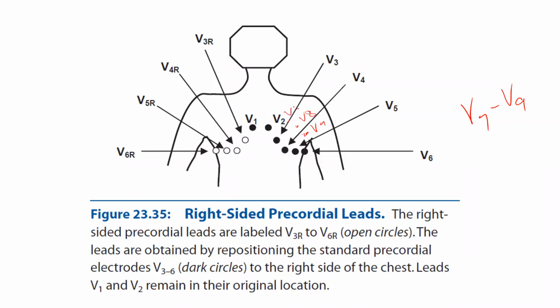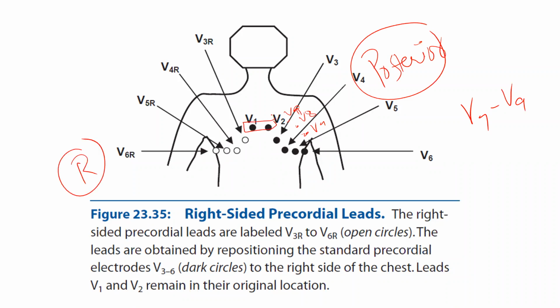We had put them, but there is something we call right ventricular. This is for posterior MI we did, but we have to look for right-sided MI also. For right-sided MI, what we do is, V1 and V2 we keep the same here, V3 we bring here, V4 we bring here, V5 we bring here, V6 we bring here. When we do this, we make right-sided chest leads. So this is called right-sided precordial leads. We do it for the RVMI,